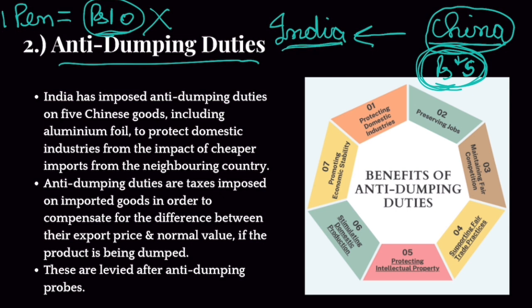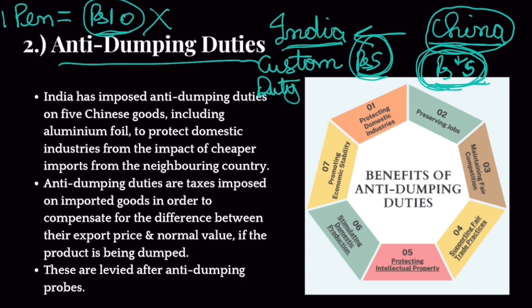So what does India do to combat this? India levies a tax or a special type of import duty or custom duty. Let's suppose India says that any import from China for this pen, okay, will attract 5 rupee custom duty. So if you're importing this 5 rupee pen, you have to pay 5 rupees as custom duty to Government of India.